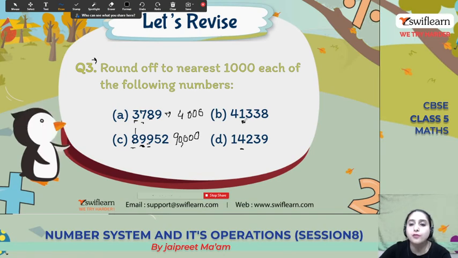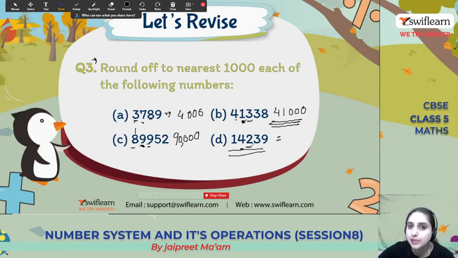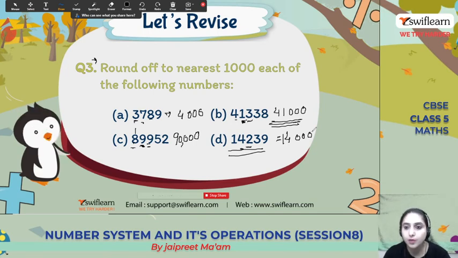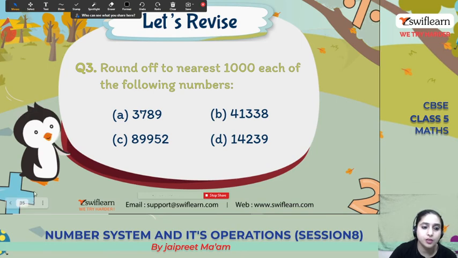So here we have 41,338. The number at the 100 place is less than 5. So it will be changed into zeros and there will be no change. So 41,000 will be the answer. Now in this question again 2 is less than 5. So there will be no change. So 14 will remain same and the numbers at the 100, 10s and 1's place will change into 0. Okay. Did you understand?